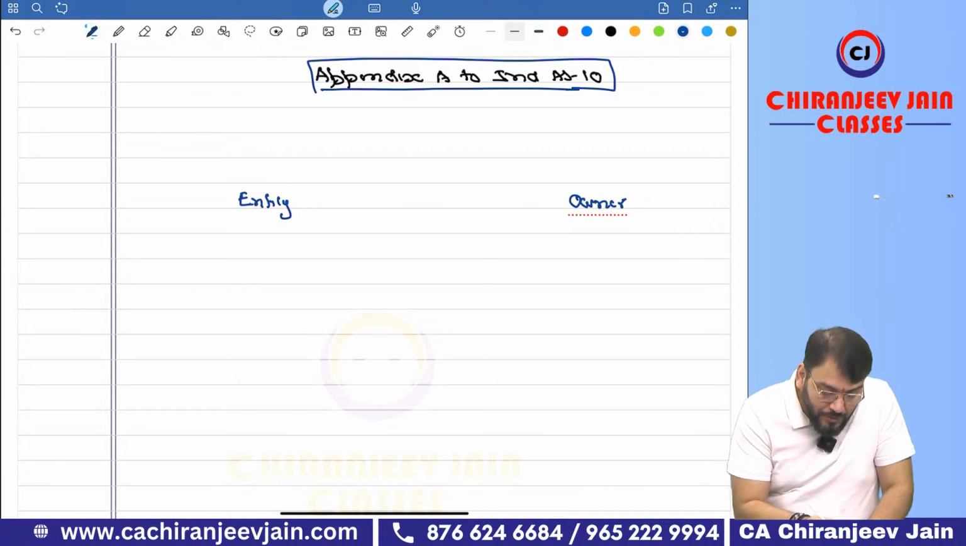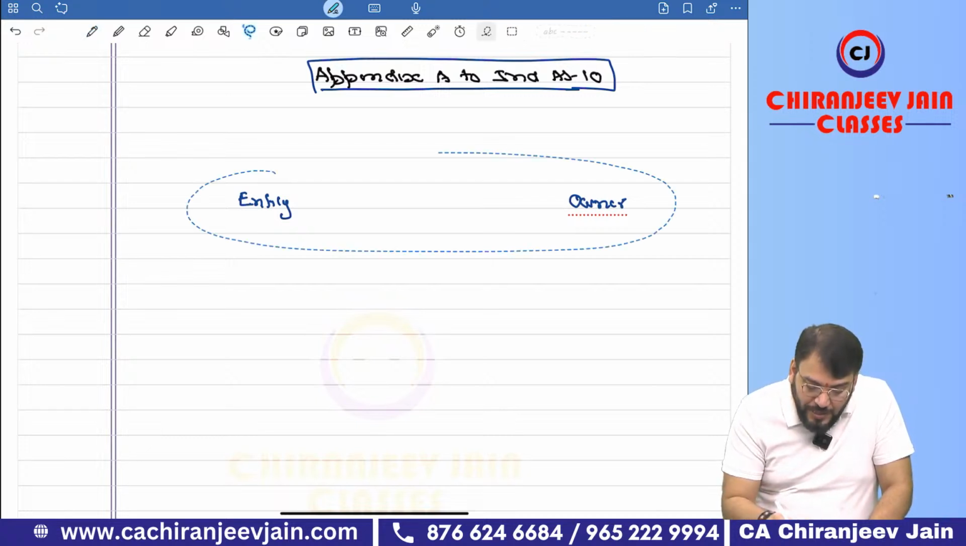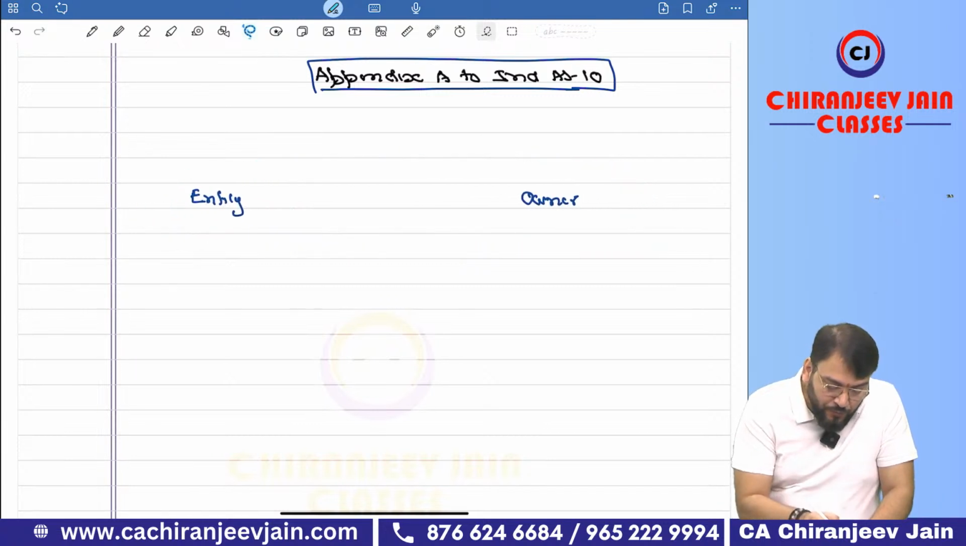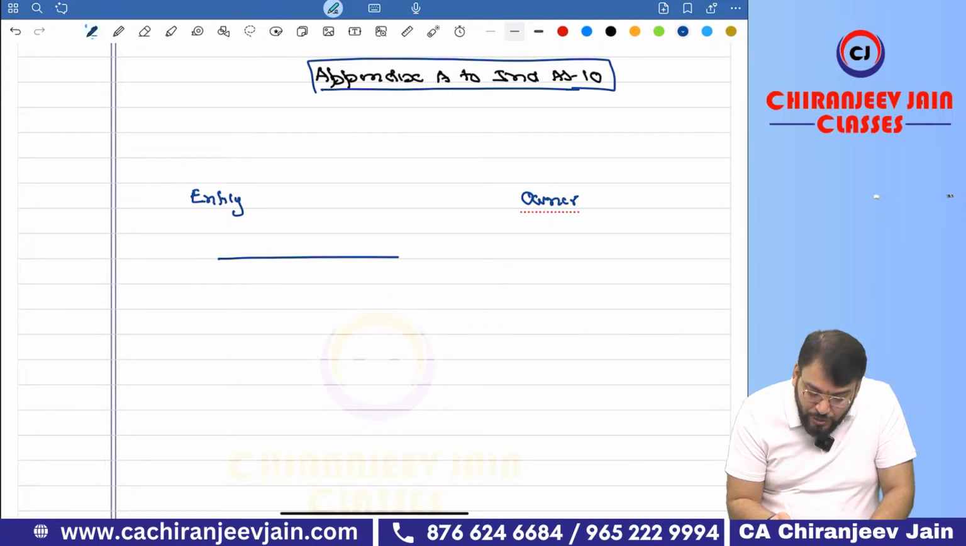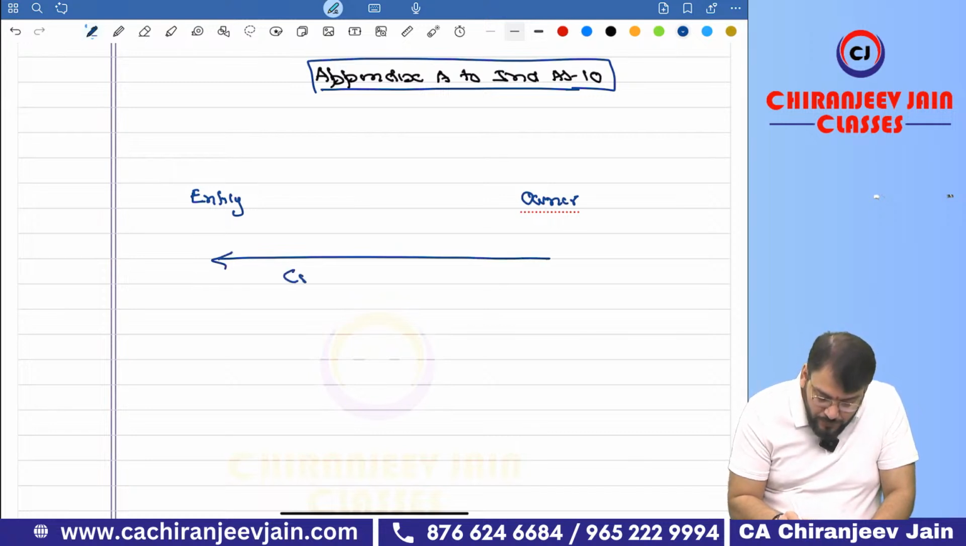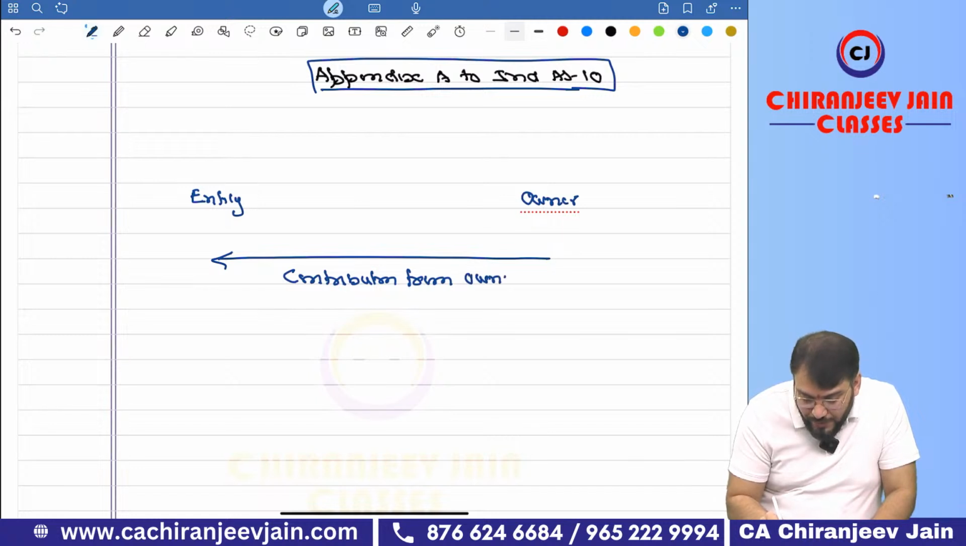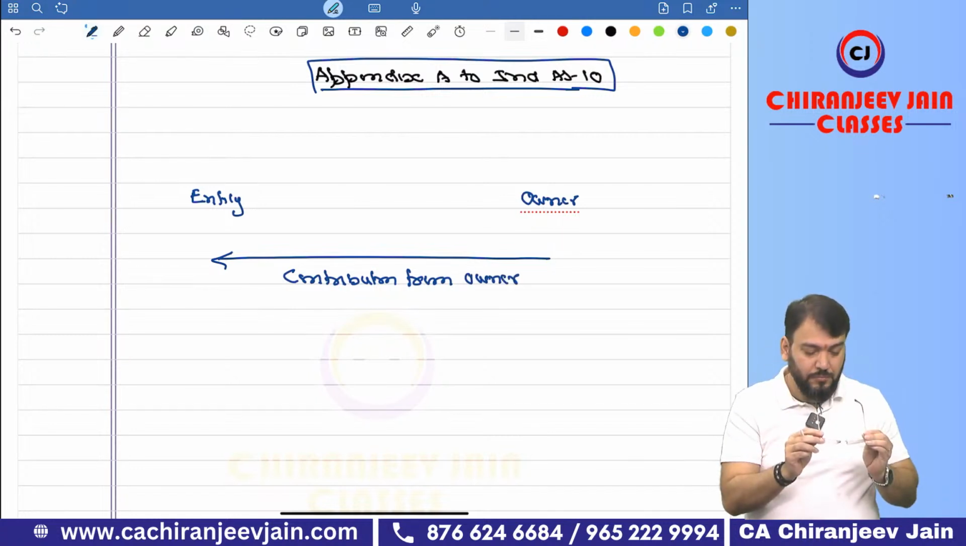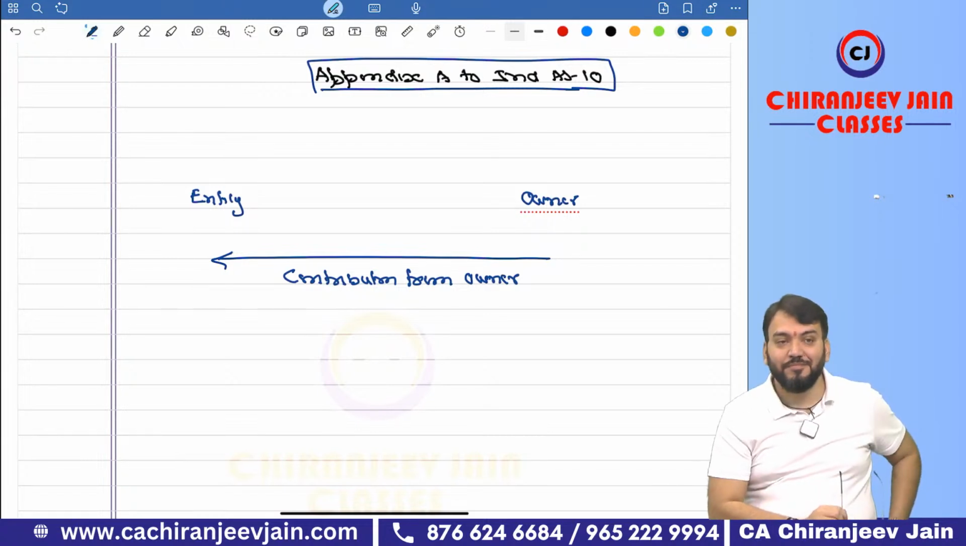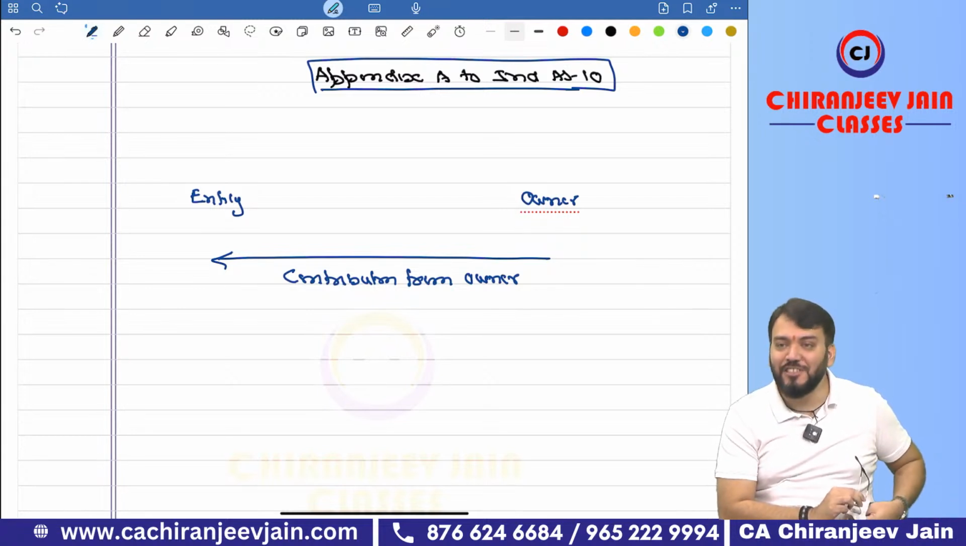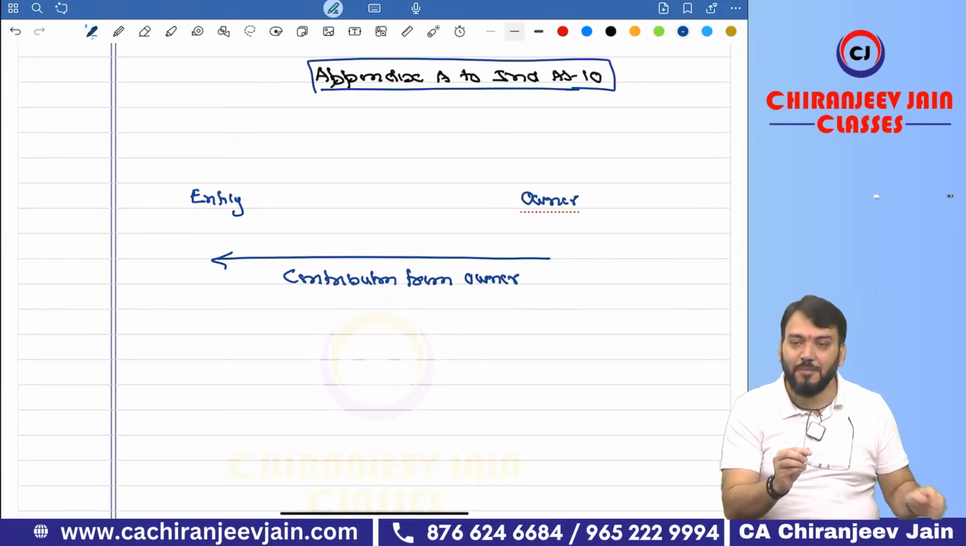Okay, sir. Now, what are the different types of transactions between the entity and the owner? Can you give me some transactions between the entity and the owner? The first transaction is contribution from owner. Understood? Simple. The second will be distribution to owner. These are the two basic transactions.